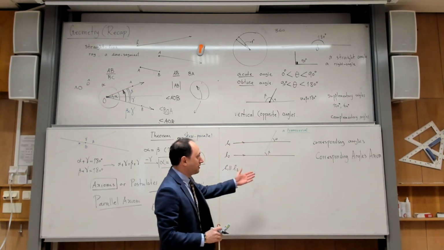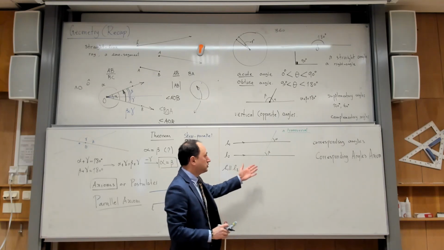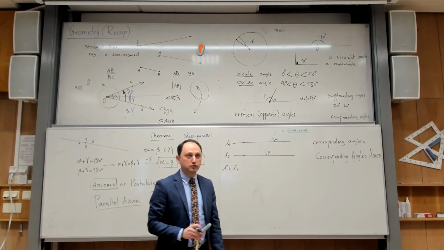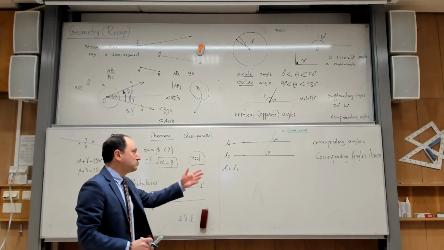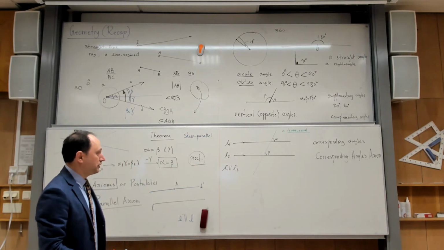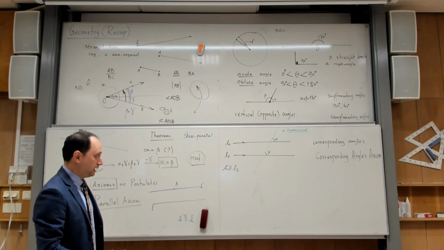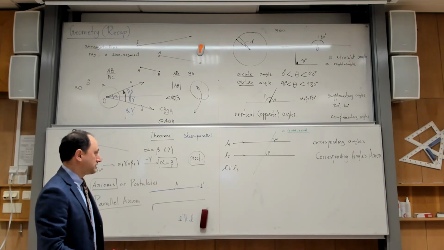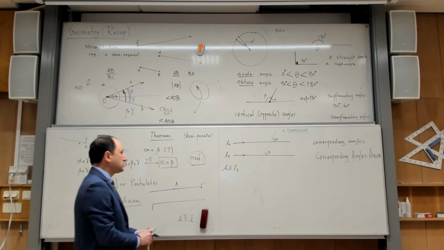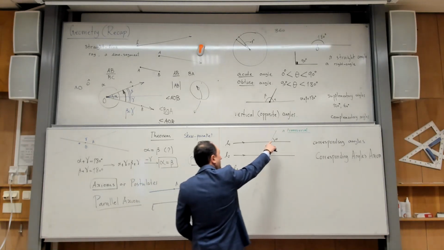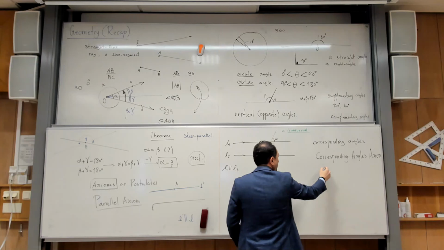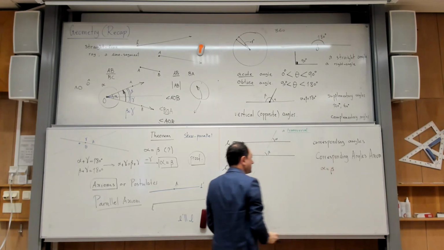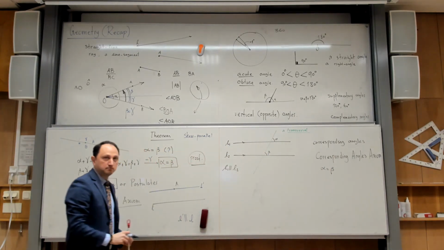But of course, mathematics has proven itself to be very fruitful. Okay, so alpha and beta are corresponding angles, and they have the same size. Alpha is equal to beta.